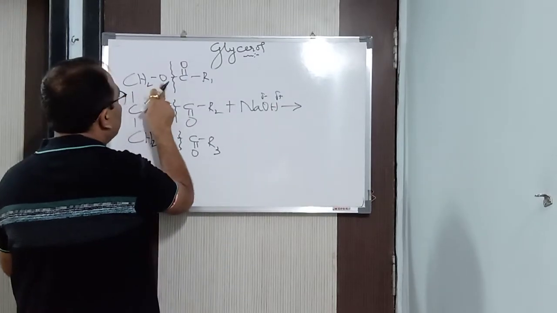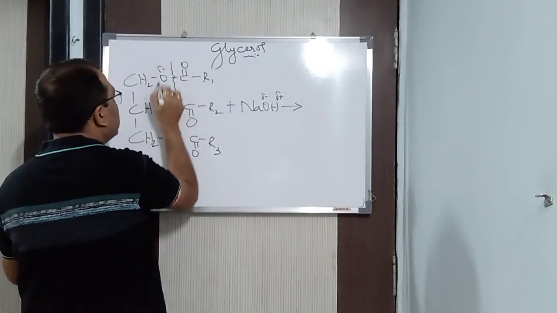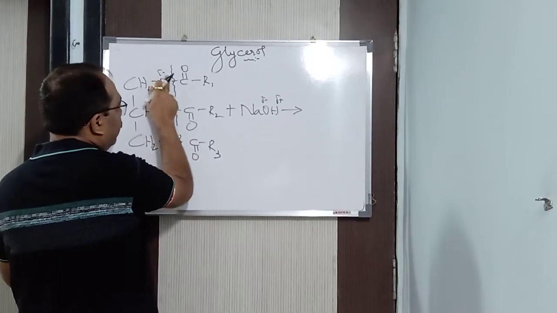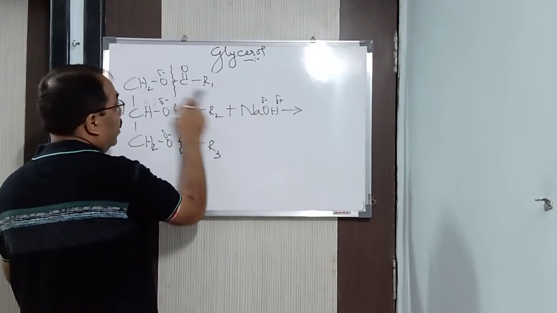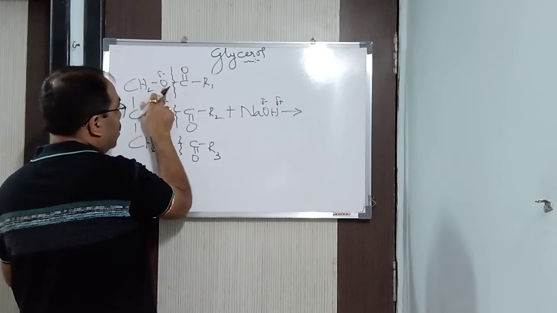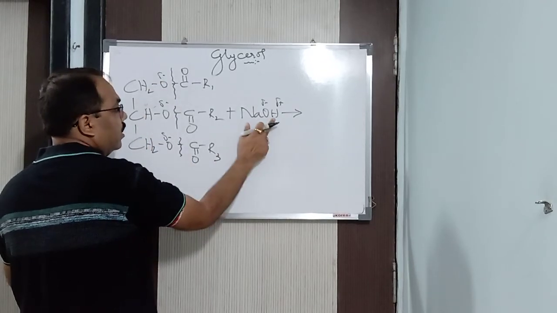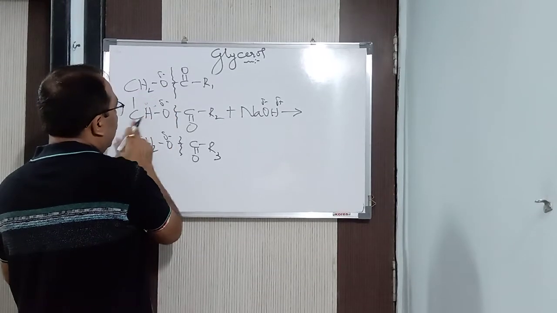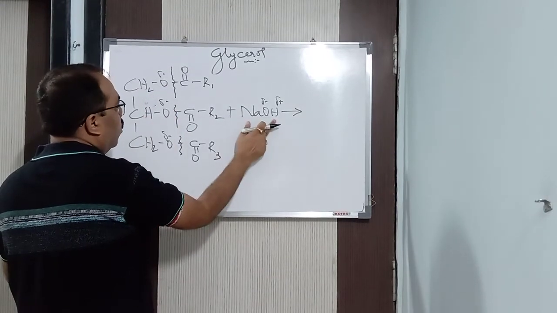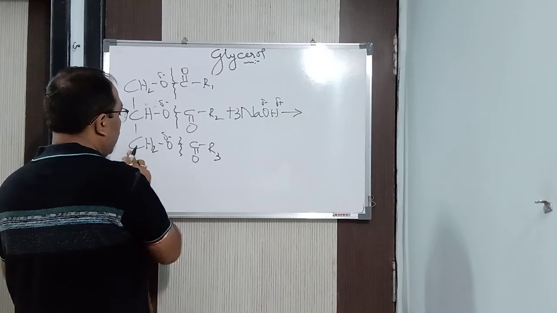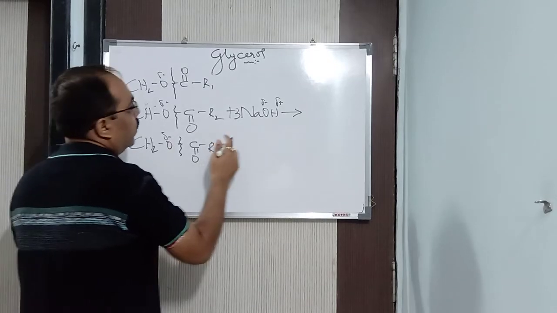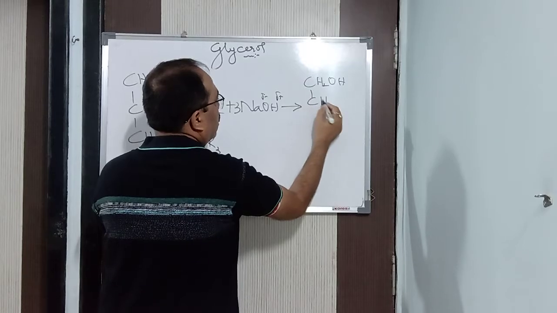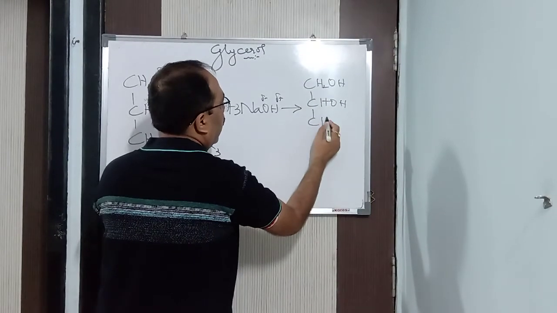The CH2O, which is negative, this part is negative, isn't it? This negative goes with this positive. This negative O here goes with this positive H to give you CH2OH. Here it will give you CHOH. Of course, I will take 3 NaOH, and here it will give you CH2OH. So you will be getting CH2OH, then CHOH, and CH2OH.